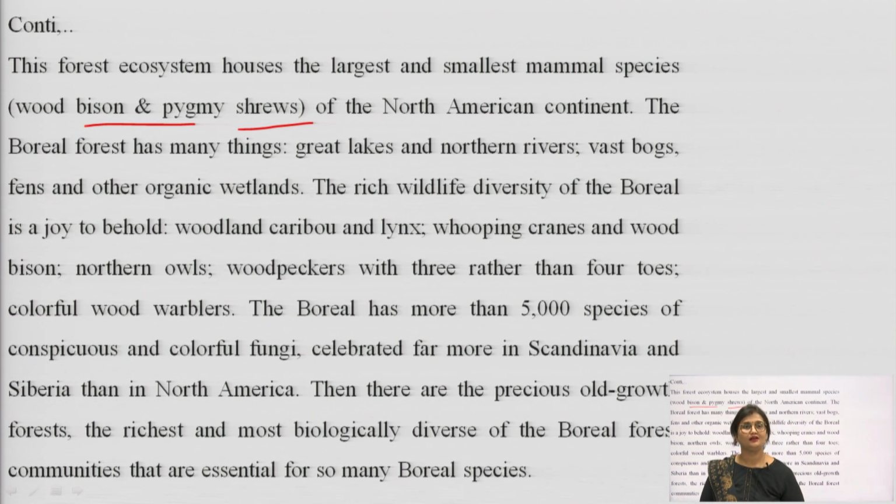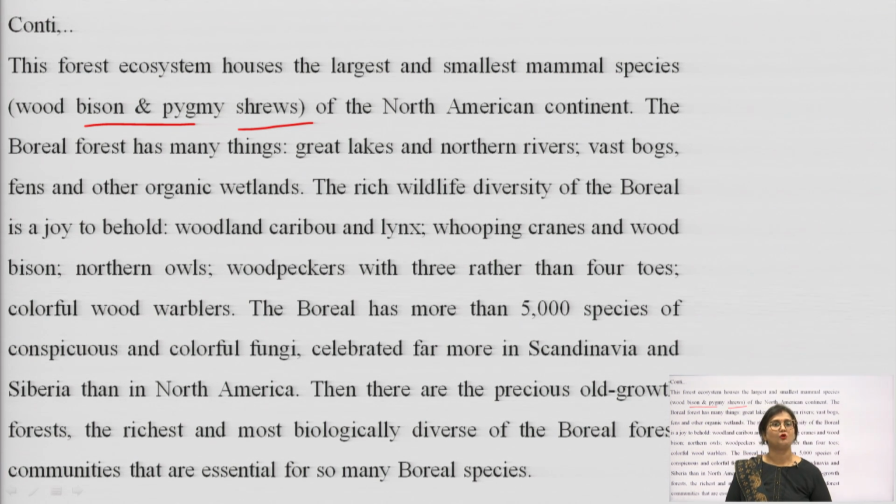The woodland caribou and the lynx, whooping cranes and wood bison, northern owls, woodpeckers with 3 rather than 4 toes, colorful wood warblers are the few fauna to name. Apart from this, a large number of fauna are identified in this ecosystem.